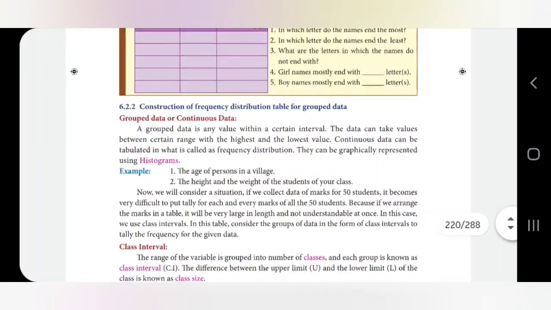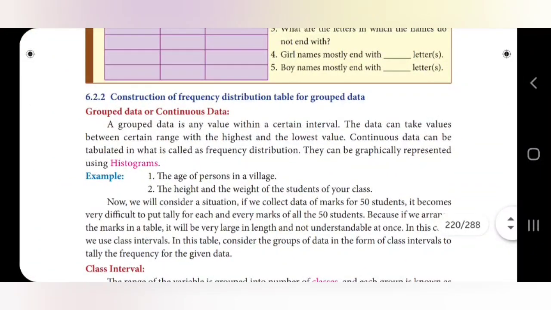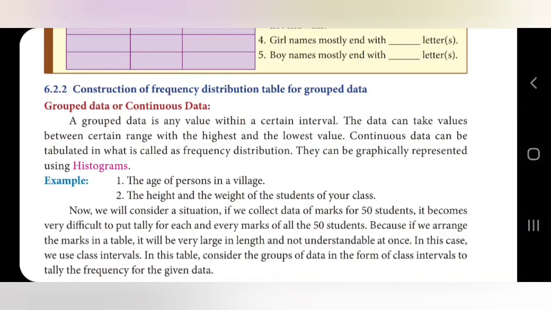Now, grouped data. Construction of frequency distribution table for grouped data. Grouped data is any value within a certain interval. The data can take values within a certain range, between the highest and the lowest value. For example, the pass mark is a minimum of 35 out of 100. So that is a range. These are called grouped data.